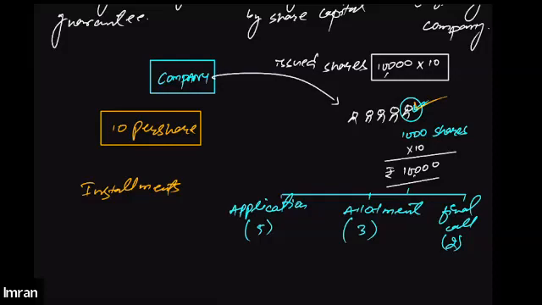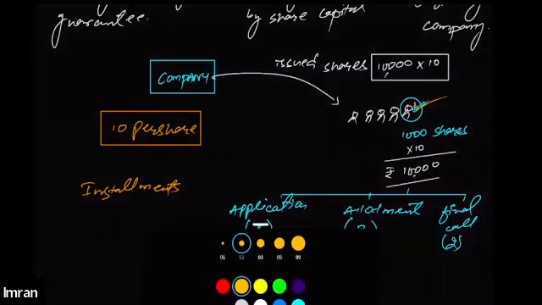As soon as he applies for purchasing shares, he will have to pay rupees 5 on application. That means he will be paying 1,000 into 5. He will have to pay 5,000 on application. Then he also paid 1,000 into 3 as soon as the shares were allotted to him. He paid 3,000 on allotment.